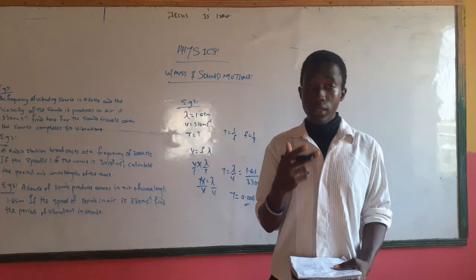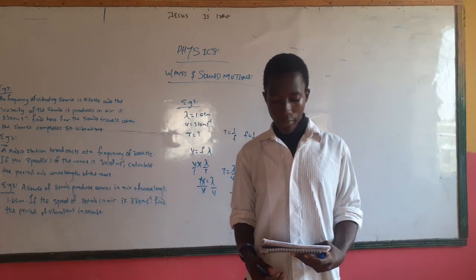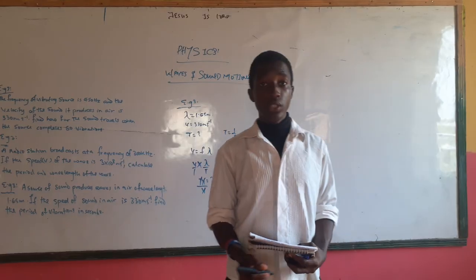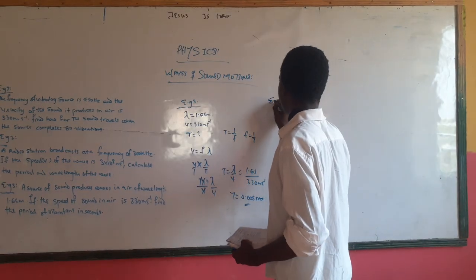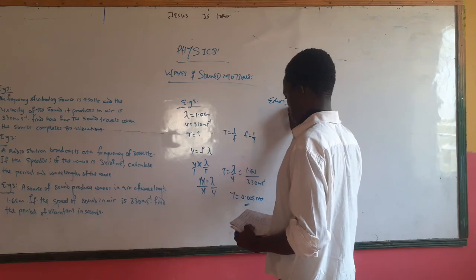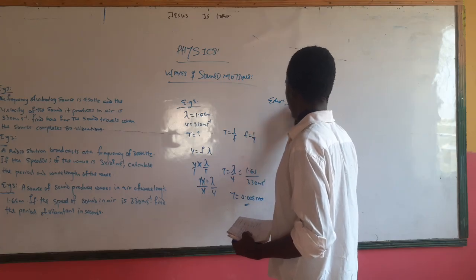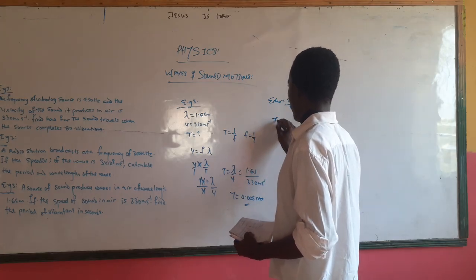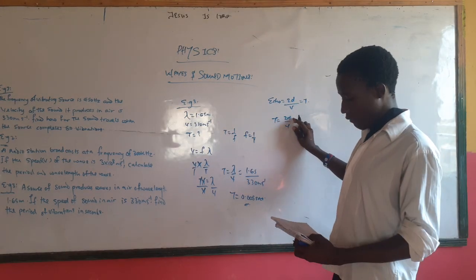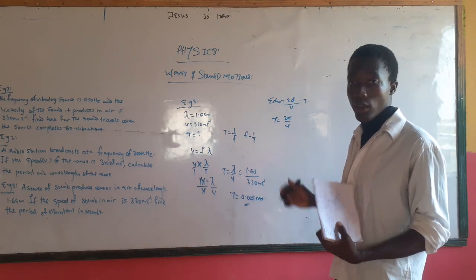So we have the time under echo calculations given as 2d over the velocity of sound. So the time under echo is given as 2d over v, where d represents the distance and v represents the velocity of the sound.